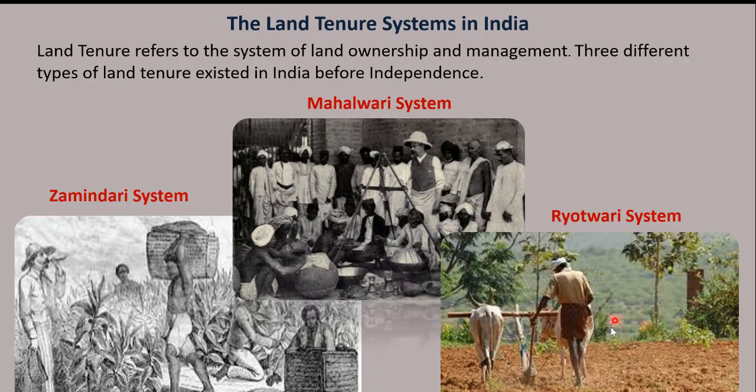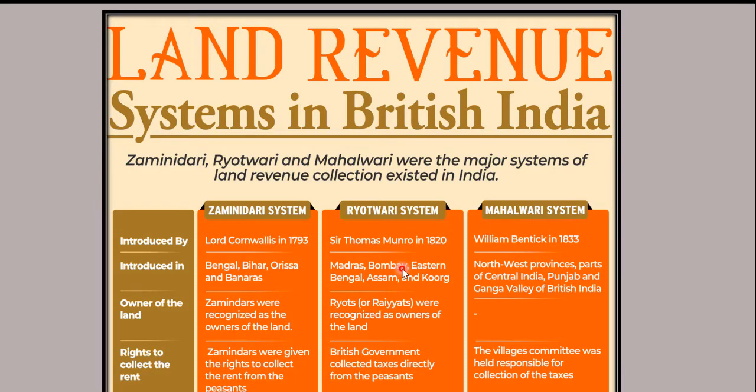Whoever cultivates the land has all the responsibility. There was a direct relationship between the owners and the government. This system was the least oppressive system before independence. There was not much opposition to it. So these are the three land tenure systems which were in India before independence.